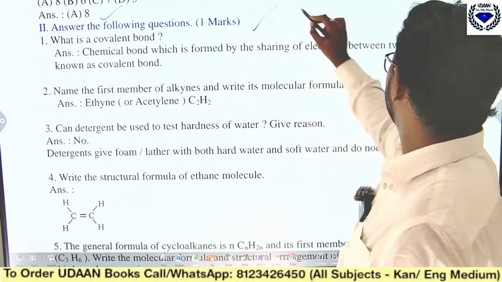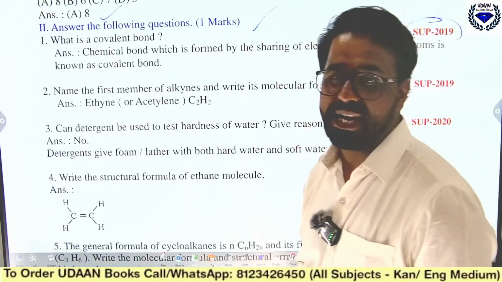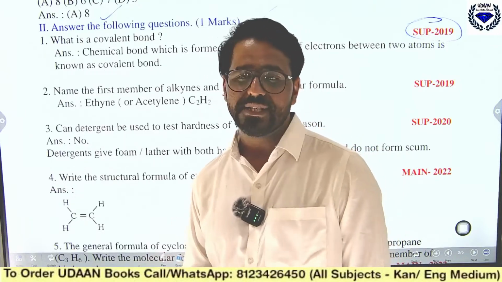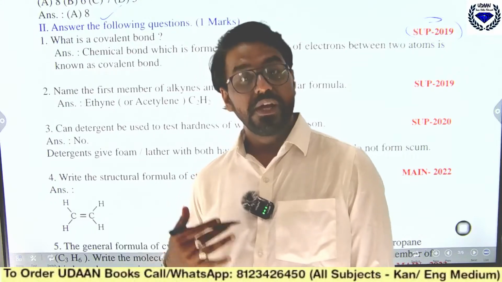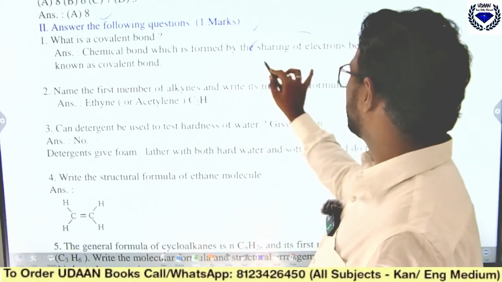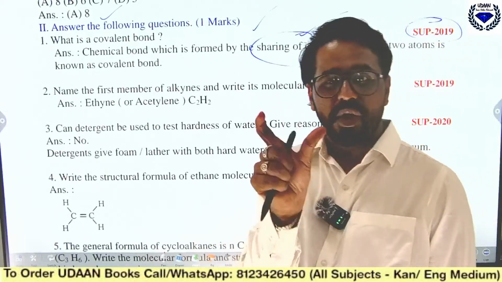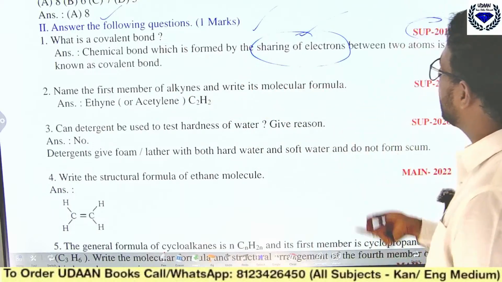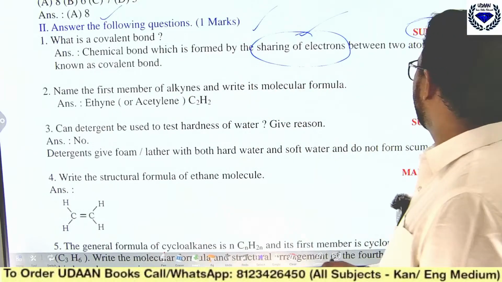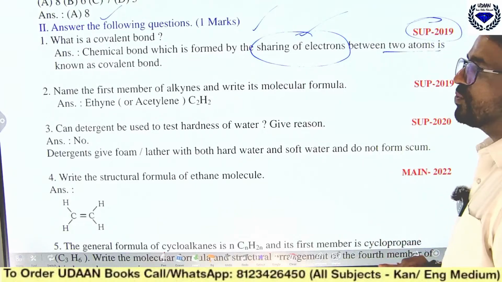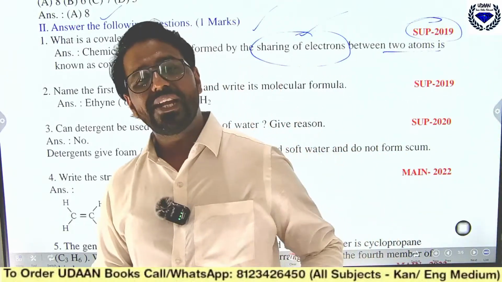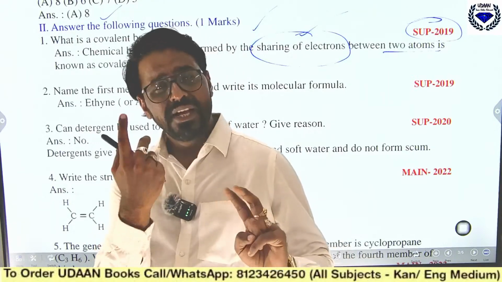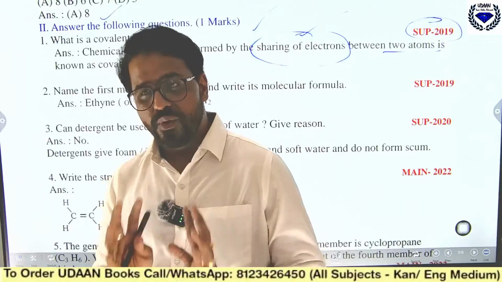Then coming to one more question. This question has come in supplementary 2019. One of the most frequently asked questions: what is a covalent bond? Already I discussed, covalent bonds are those which are formed by sharing of electrons. This word should come, it is important, this word definitely should come. See here, a chemical bond which is formed by sharing of electrons between two atoms, we call it a covalent bond. So remember, in a covalent bond there should be two non-metals only, that is the one you should remember.